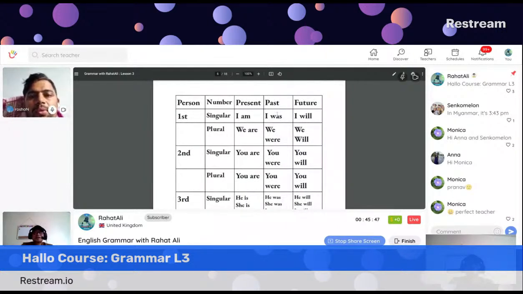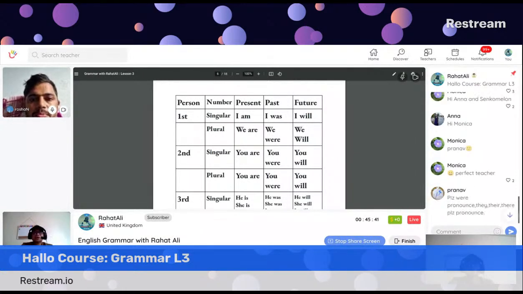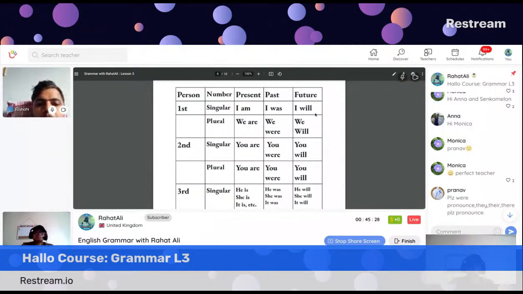And if I go back quickly, briefly: first person, I am, singular, plural, we are, present tense. In past tense, I was, then we were. Future, I will, we will. Remember that we don't use shall anymore in the present grammar concept. Once upon a time, we used to use shall. I shall, we shall.